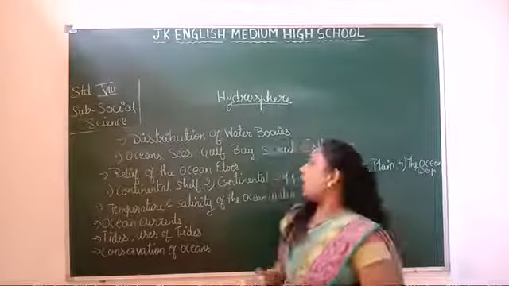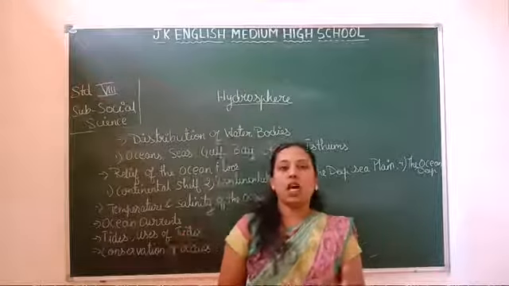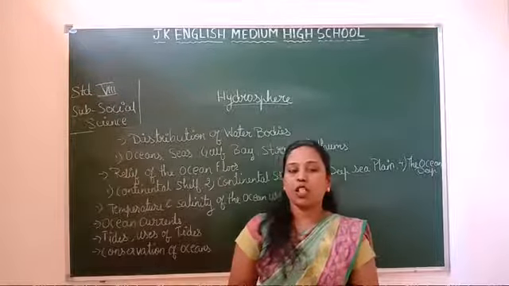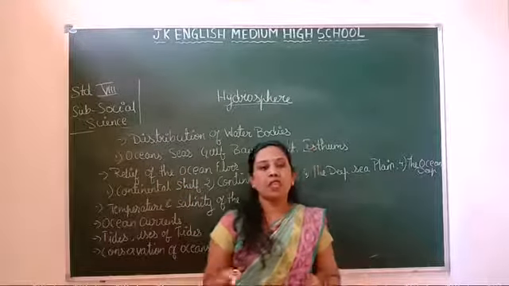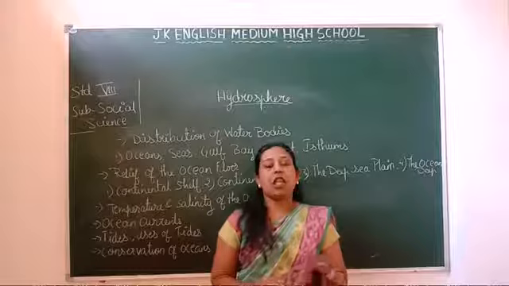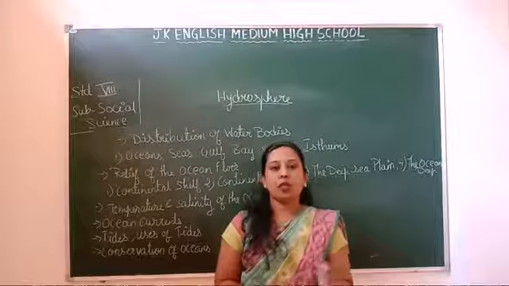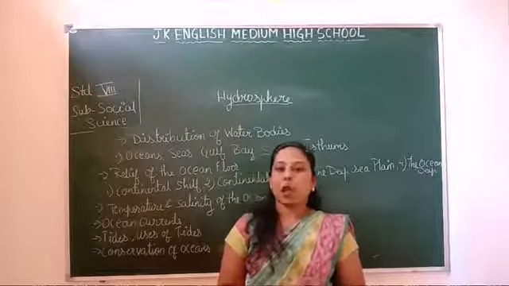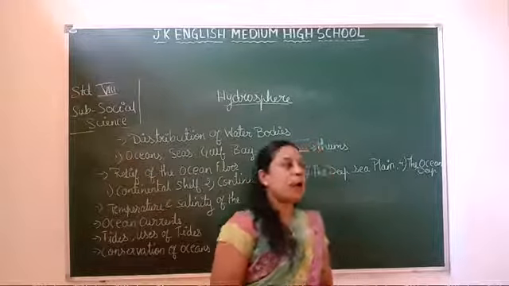So let me explain here about the distribution of the water bodies on the Earth. There are oceans, seas, gulfs. So one by one I am going to explain. Let me start with the oceans. Oceans are very deep, large expanses of water found between the continents. Land masses are called continents. The Indian Ocean lies between Asia, Africa and Australia; the Atlantic Ocean between North America and Europe, and others, etc.